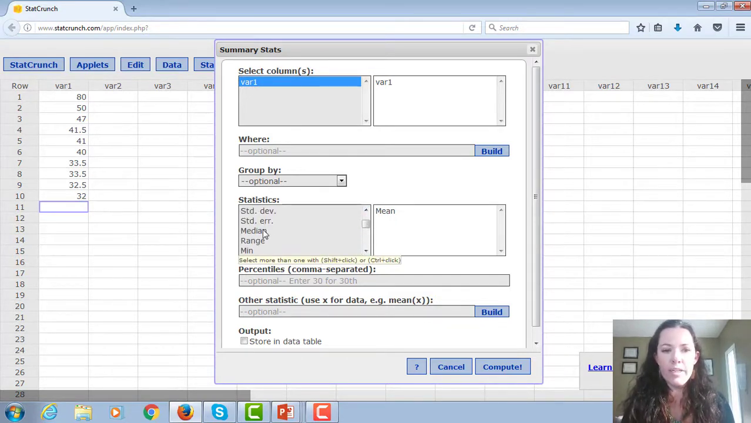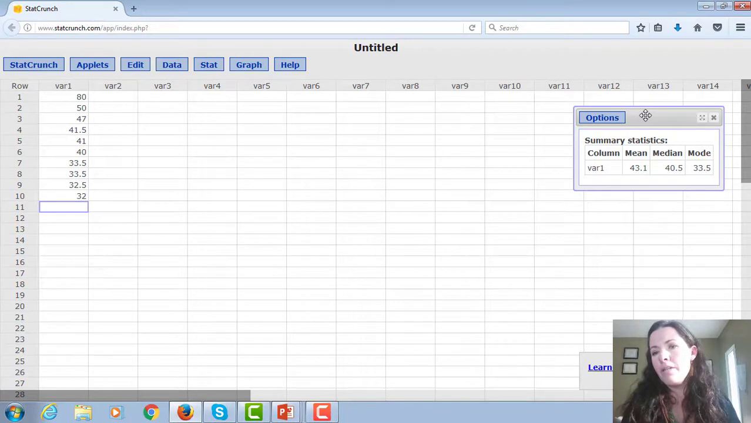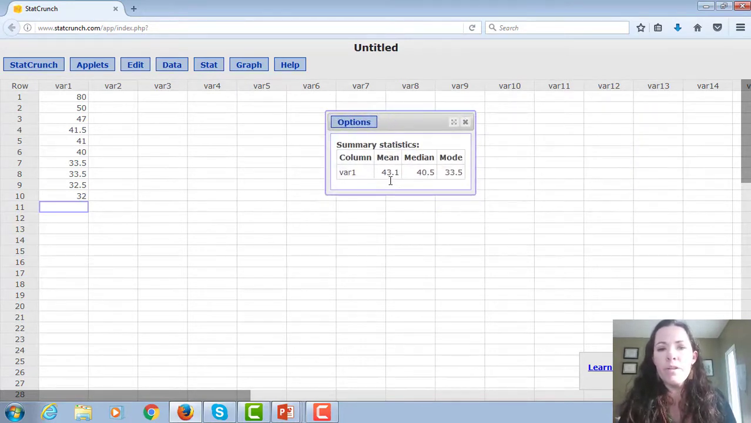I'm going to hit my control key because I have a PC. On the Mac, you have to hit the command key. So mean, median, and mode. You very well could just leave everything highlighted, but I just want to look at those three. So if I look at those three and hit compute, I'm not going to change anything else here. You have the mean, median, and mode. So the mean is 43.1, the mode is 40.5. I'm sorry, the mean is 43.1, the median is 40.5, and the mode is 33.5.